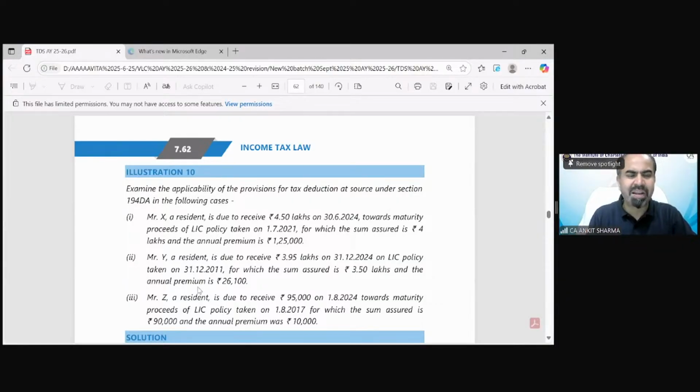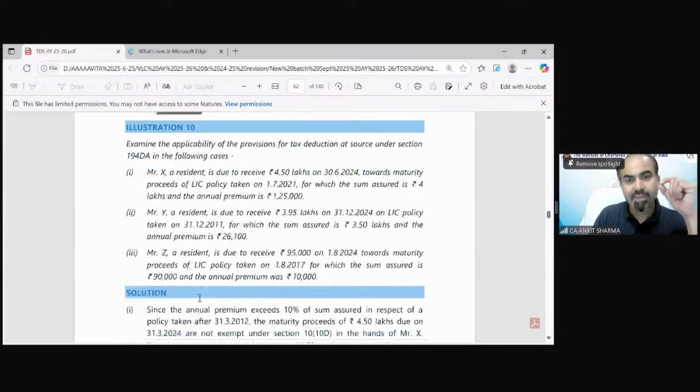It's very simple, regarding section 194DA. So 194DA is the insurance TDS provision. So you have to remember the income from other sources limit. If the premium is not exceeding the specific percentage and amount, and if section 10(10D) applies and it is exempted, then in that case, no TDS. If it is not exempted under section 10(10D), then the TDS provision would be there.